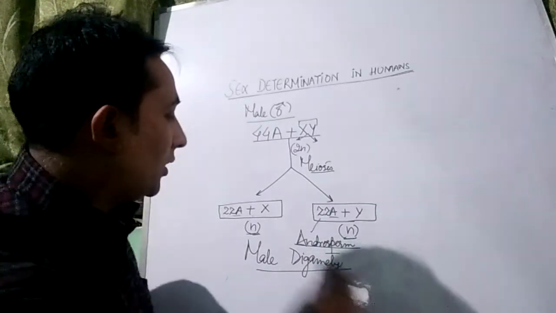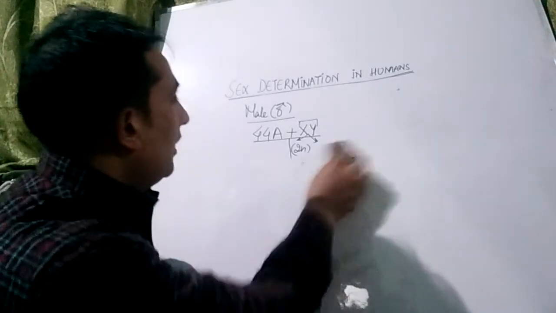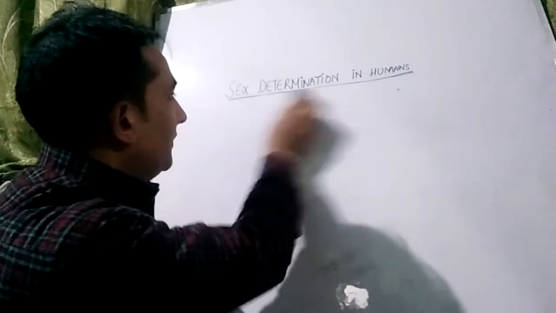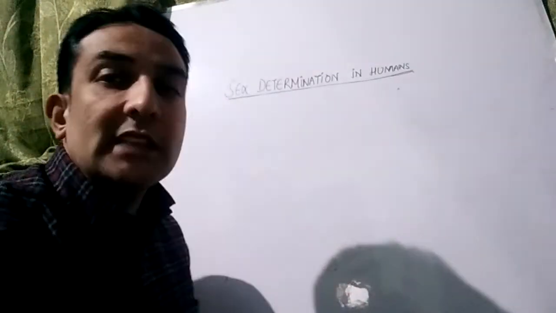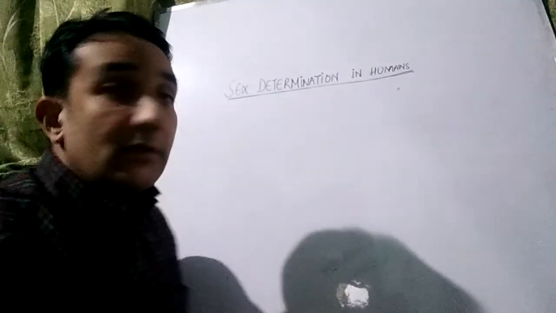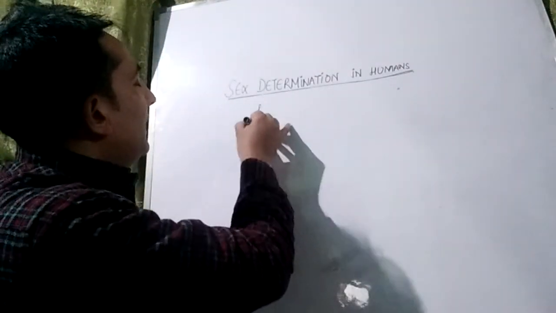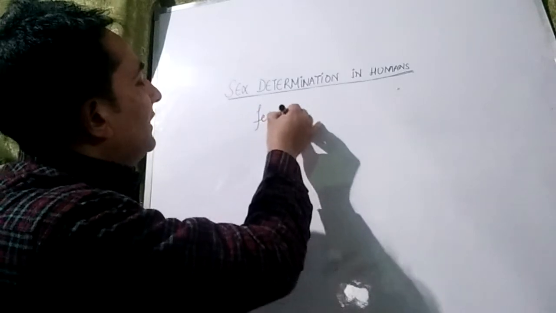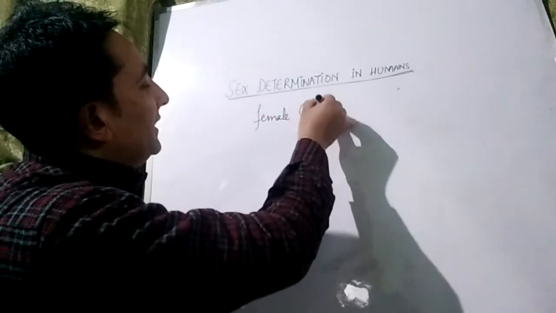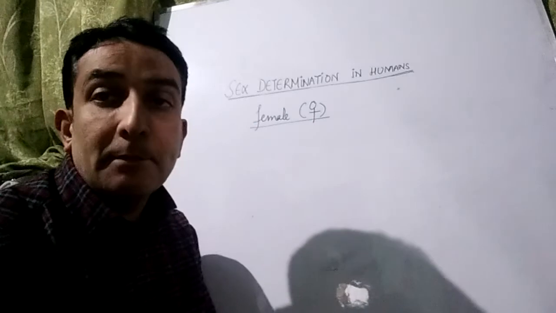Now we shall move towards the process of oogenesis, which occurs in females, and we shall see what is happening during oogenesis. I will represent a female. This is female. Again, I will tell you that a female is represented by this sign in genetics.